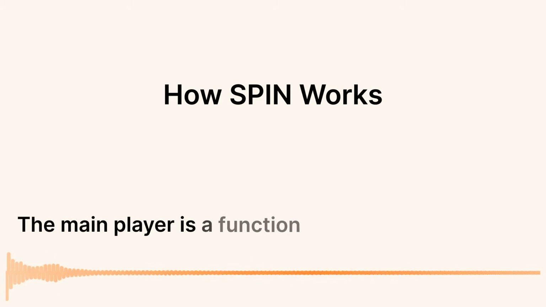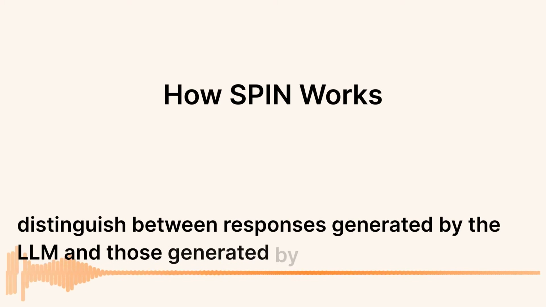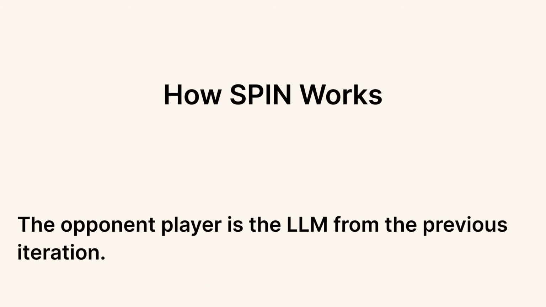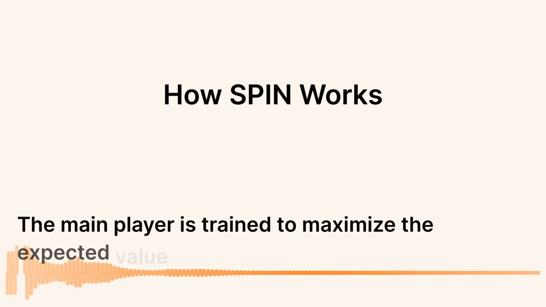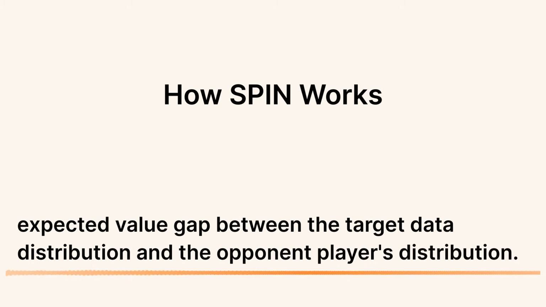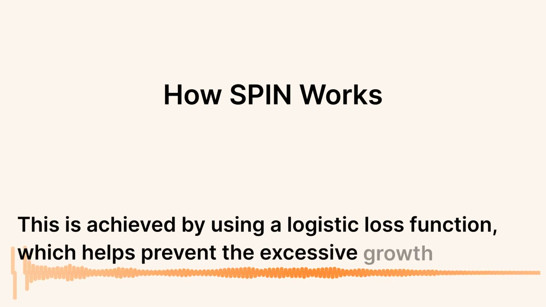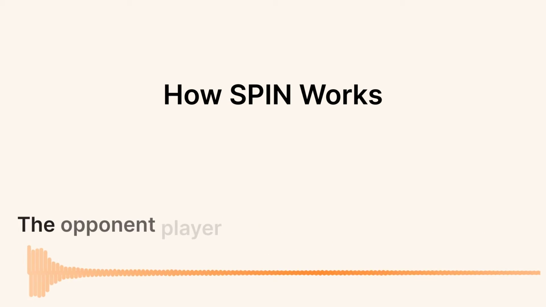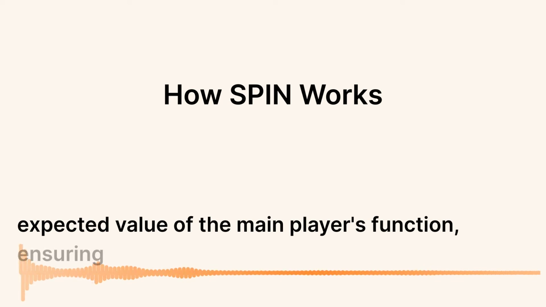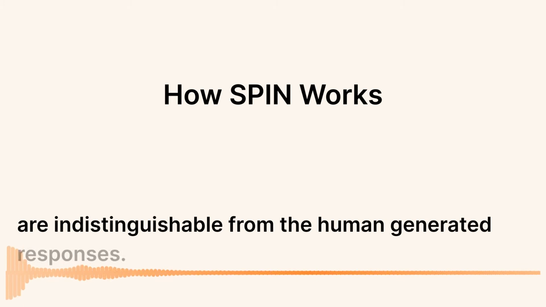The main player is a function that aims to distinguish between responses generated by the LLM and those generated by humans. The opponent player is the LLM from the previous iteration. The main player is trained to maximize the expected value gap between the target data distribution and the opponent player's distribution. This is achieved by using a logistic loss function, which helps prevent the excessive growth of the function's values. The opponent player is updated by maximizing the expected value of the main player's function, ensuring that the LLM generates responses that are indistinguishable from the human-generated responses.